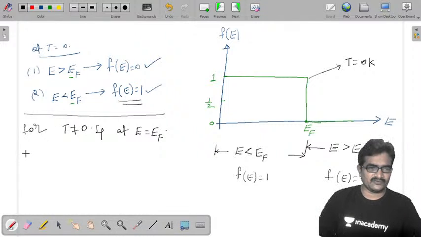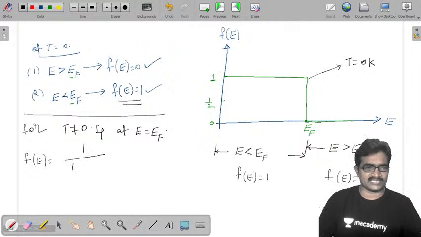So our equation for f of E is 1 by 1 plus e power (E minus EF) by KT.